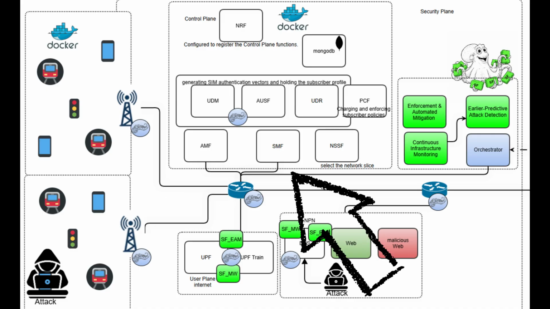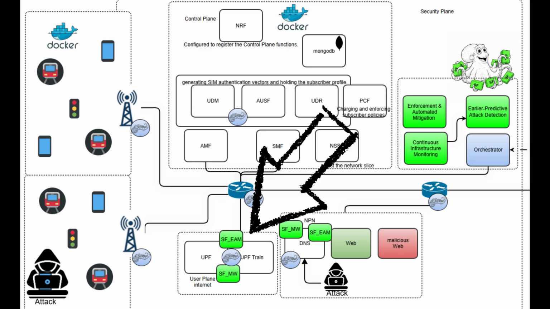At the top center is the control plane, where the main 5G core functions are deployed, including NRF, UDM, USF, UDR, PCF, AMF, SMF, and NCF. These functions manage user registration, authentication, slice selection, and network policy enforcement. In the lower center area lies the user plane, composed of the UPF and the UPF train, responsible for carrying user traffic to the network services and to the Internet.